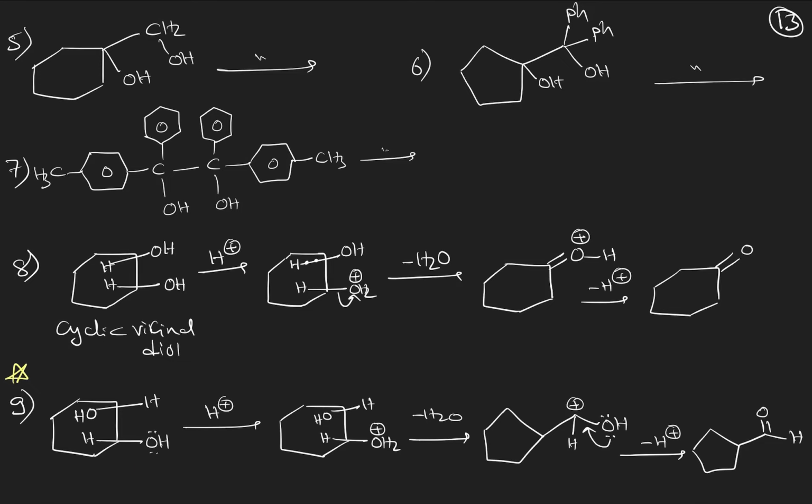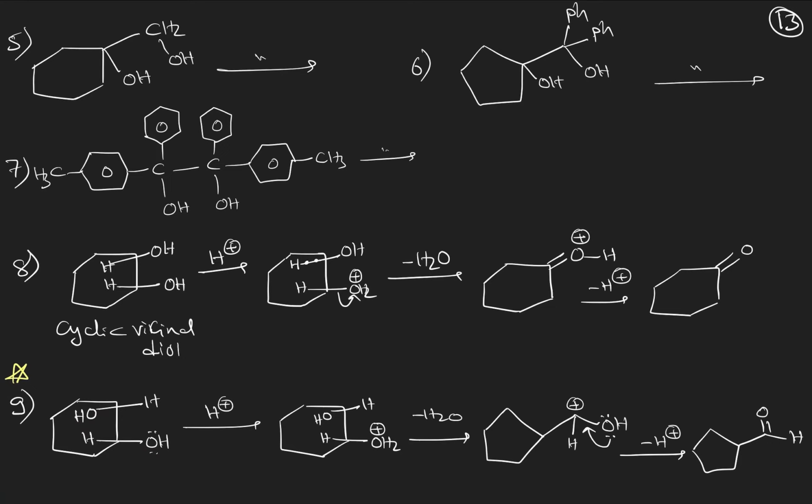Suppose if I am protonating this OH group like this, and I am removing it as a water molecule, you will get a carbocation here and a carbocation here. And this OH group, what is the opposite group here? Tell me. Opposite to this OH, another OH is there. But will you remove the second OH also?